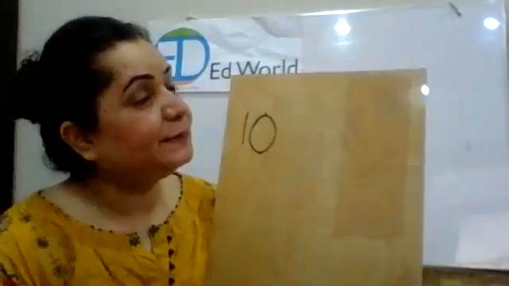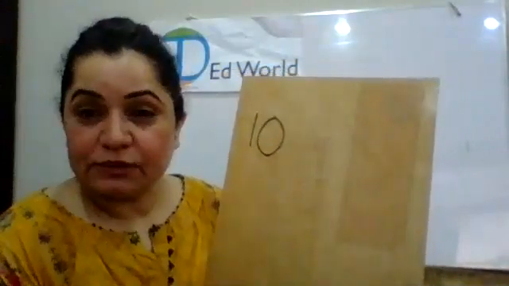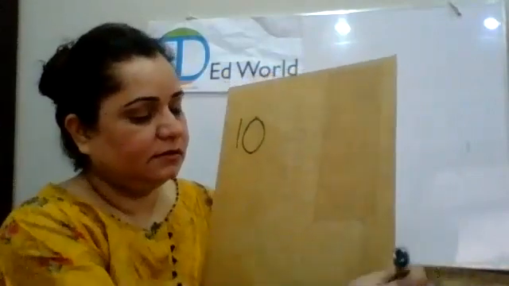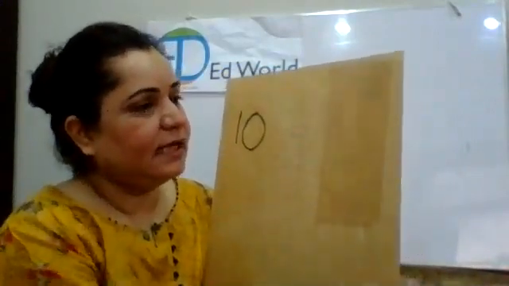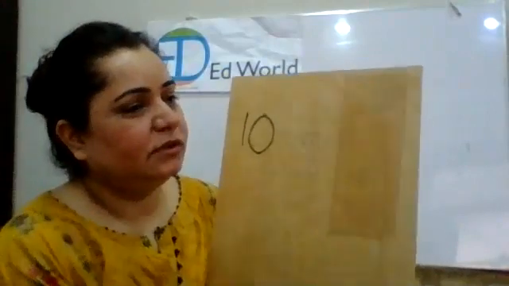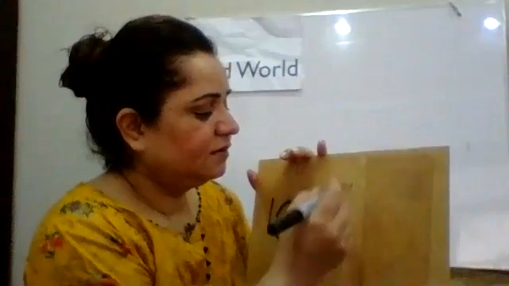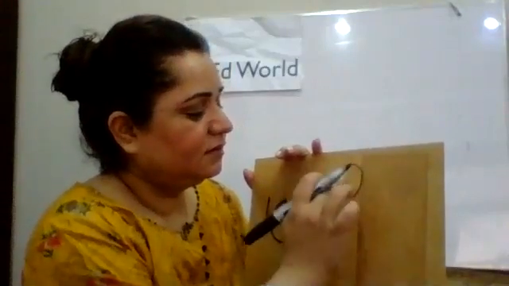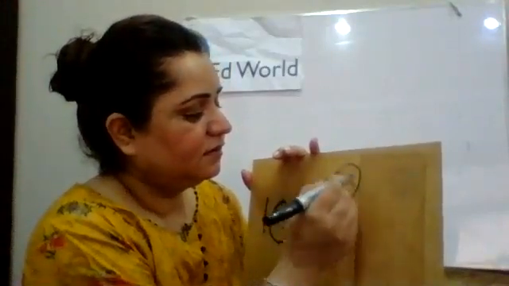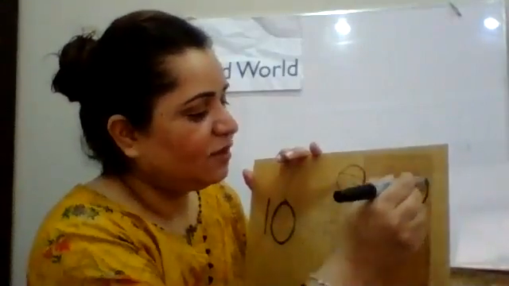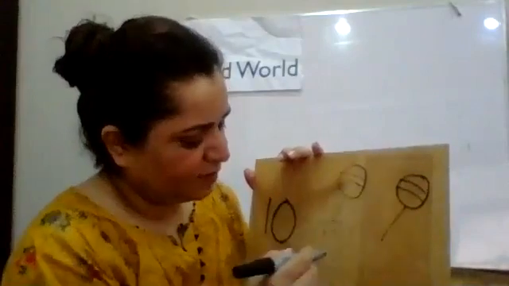We did candy, we did ice cream, and star. Now this time we are going to draw lollipops. Okay, now let's see how many lollipops number 10 has.